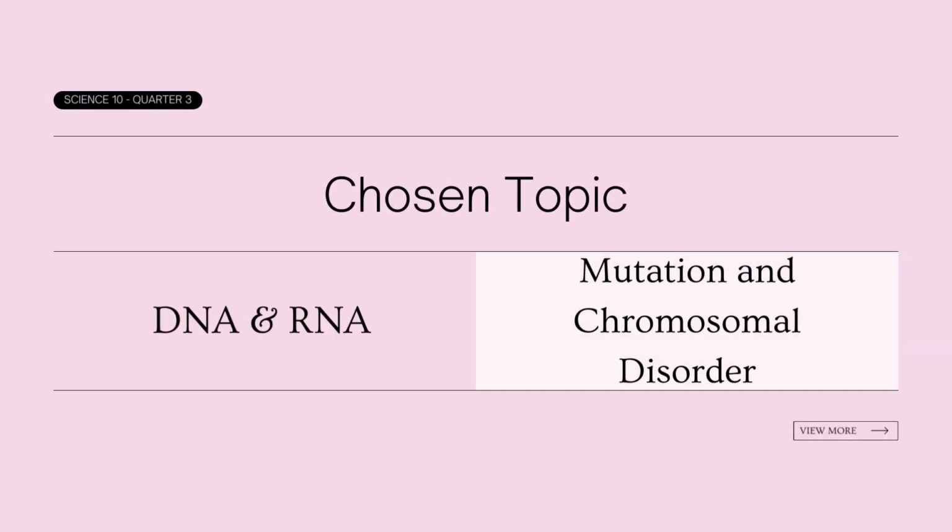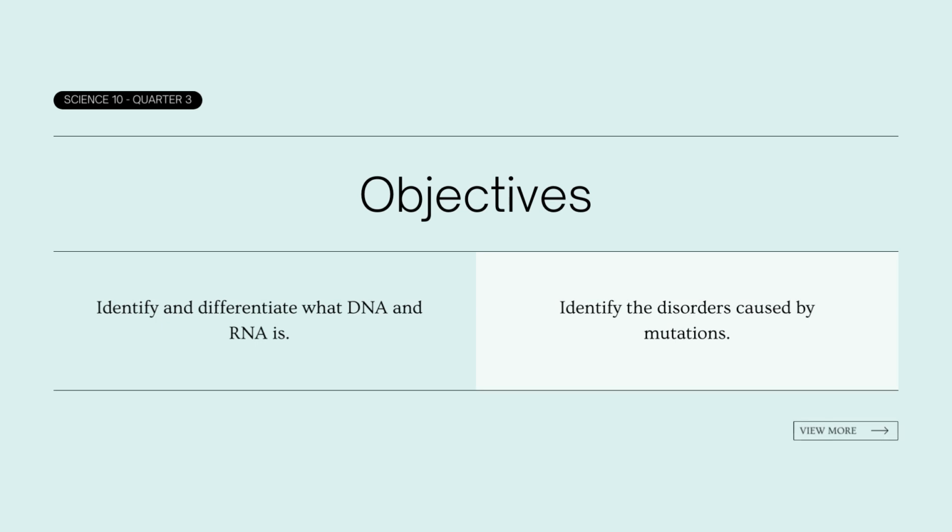These are the topics I've chosen: DNA and RNA, mutation and chromosomal disorder. In this presentation, I have two objectives, and those are to identify and differentiate what DNA and RNA is, and identify the disorders caused by mutations.